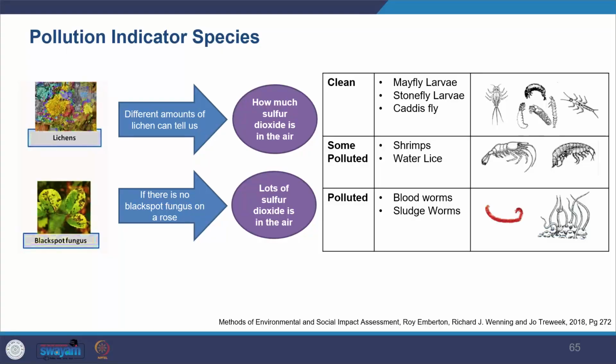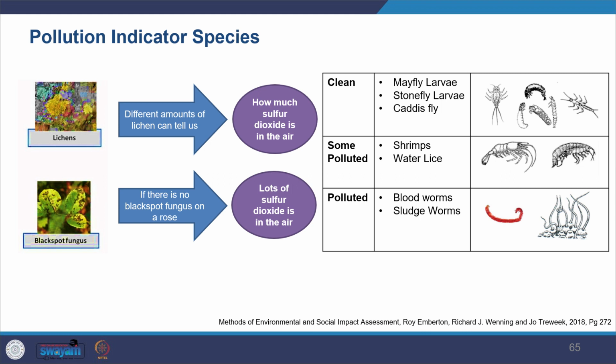This might be needed for species of conservation concern or species that indicate environmental change. You also have pollution indicator species, for example lichens, which are considered pollution indicator species.